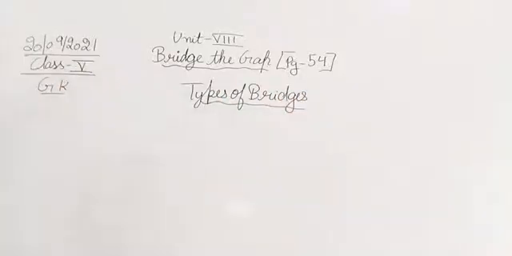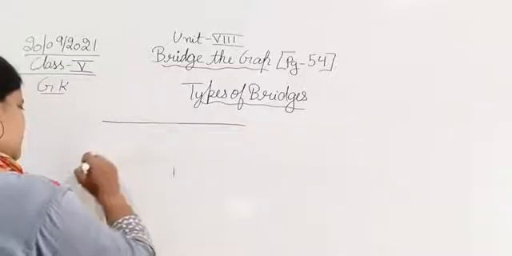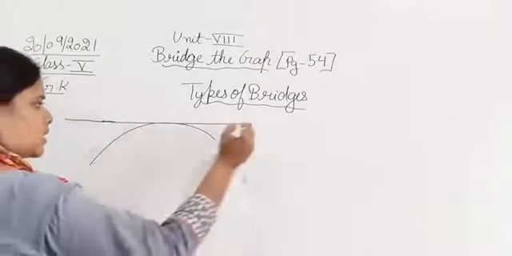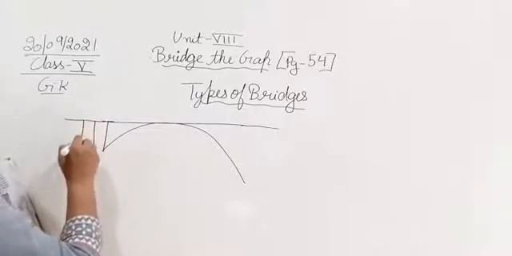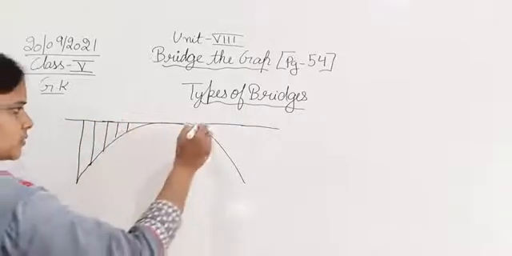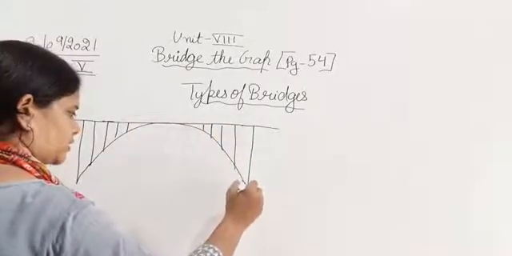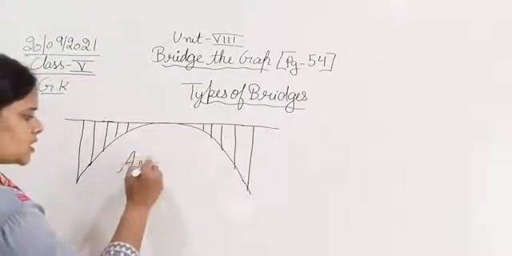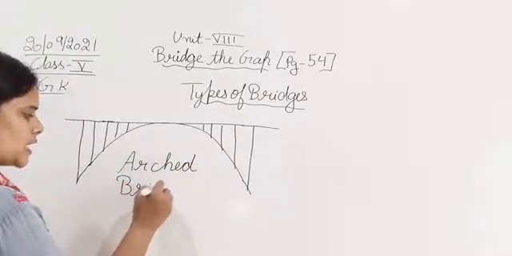So the first one is, this is the first bridge that I am drawing here. These are all the types of bridges here. This is the first type of bridge that I have drawn here. This is an arc-shaped bridge. This is arc bridge or arc-shaped bridge. This is arched bridge.